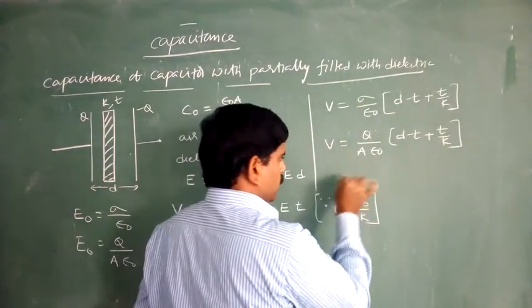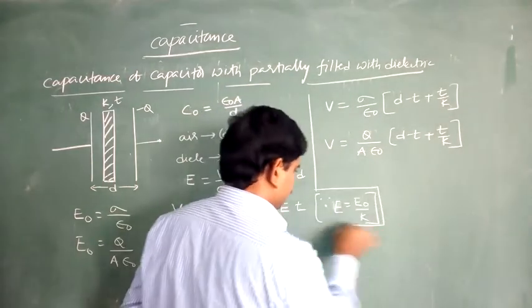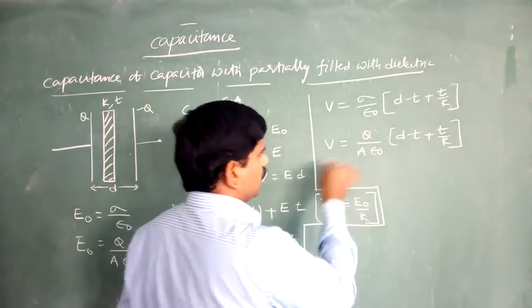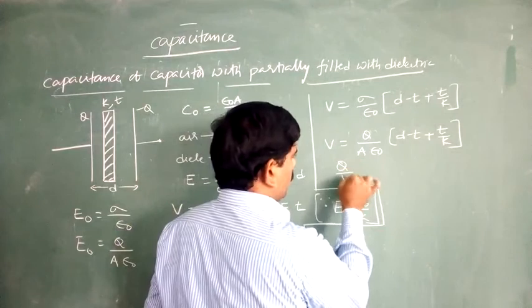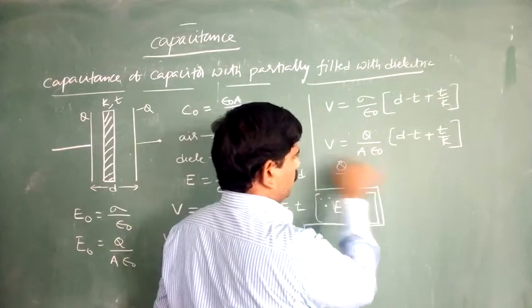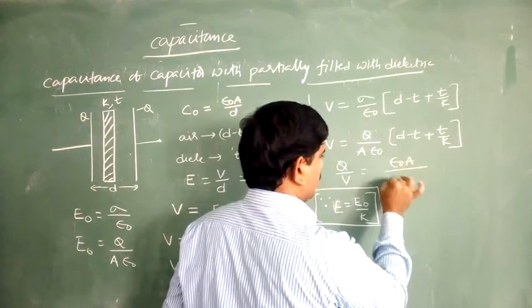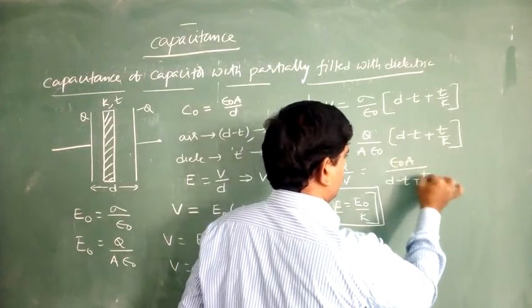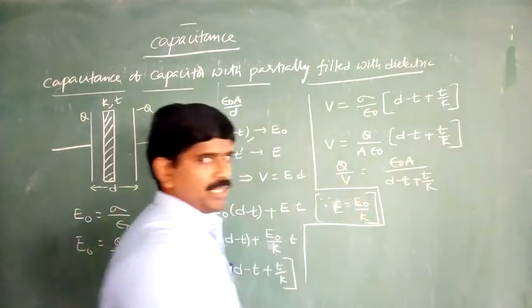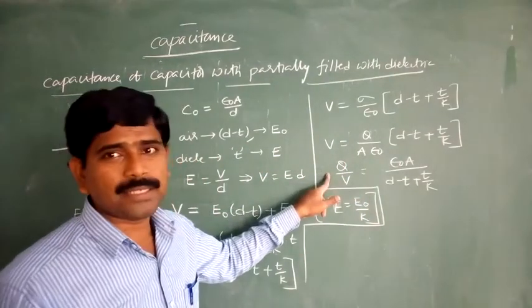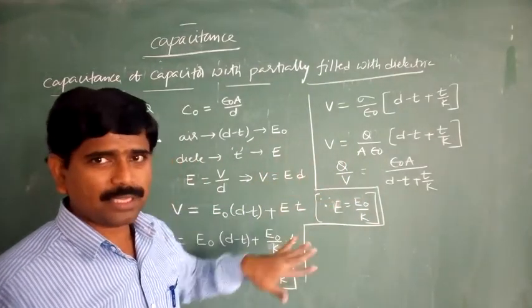Observe from this equation, Q by V is equal to epsilon naught A by D minus T plus T by K. Q by V is nothing but the capacitance of the capacitor.